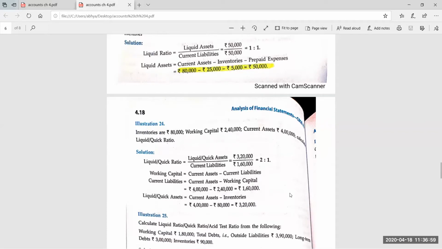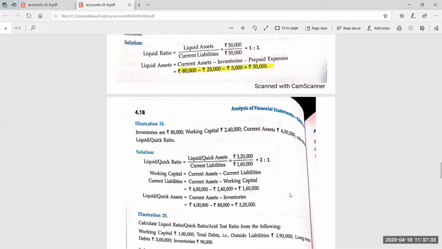Do it fast. In the very next questions, you should use the balance sheet. Wherever some hidden figures are there, you can also use the balance sheet. Working capital 1,80,000. I am increasing the difficulty level of the question now. Total debts. I told you earlier, total debts means non-current liability plus current liability. That is the outside liability. Total debt is 3,90,000.